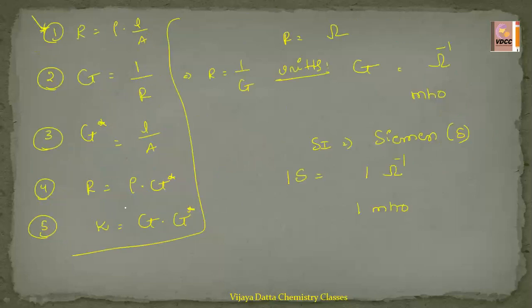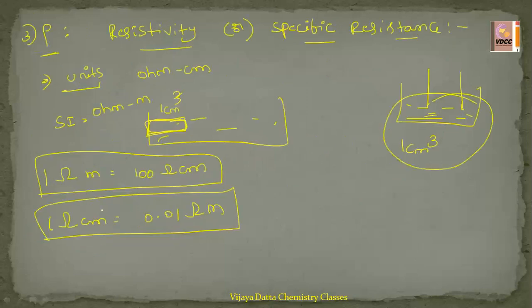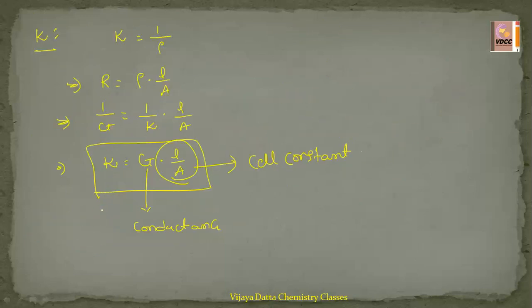Yes, at this point kappa equals G into G star. That is the fifth formula we have already discussed. So here, L by A is the cell constant.